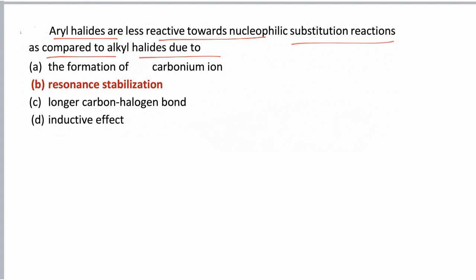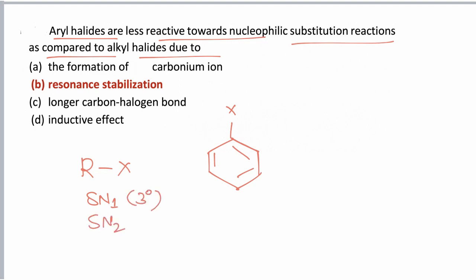If we take an alkyl halide and an aryl halide, the alkyl halide reacts via both SN1 and SN2 mechanisms. If the alkyl halide is 3 degree, then the reaction takes place via SN1 mechanism. If the alkyl halide is 1 degree, then SN2 is possible.